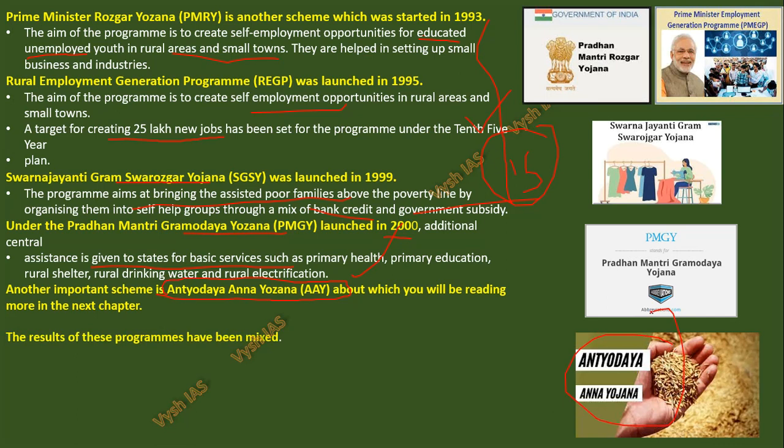The results of these programs have been mixed. One of the major reasons for less effectiveness is the lack of proper implementation and right targeting. Again, it's not about announcing. It's about whether you're implementing it or not. Like if Modi announced, okay, we'll do Swachh Bharat, that doesn't mean the next day India will become clean. People have to implement it at the beaches, at the parks, at the road, everywhere you have to do that. Same like building houses.